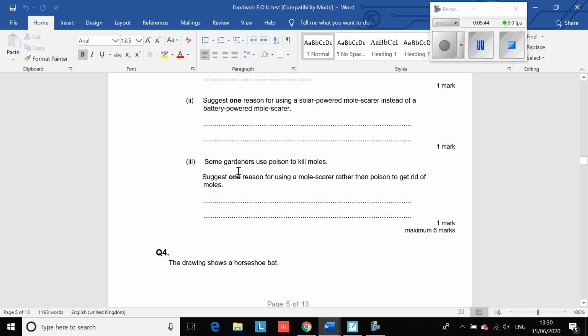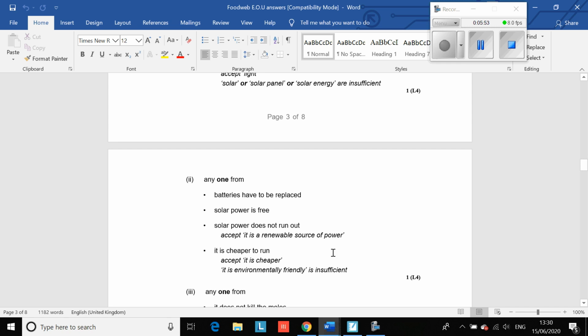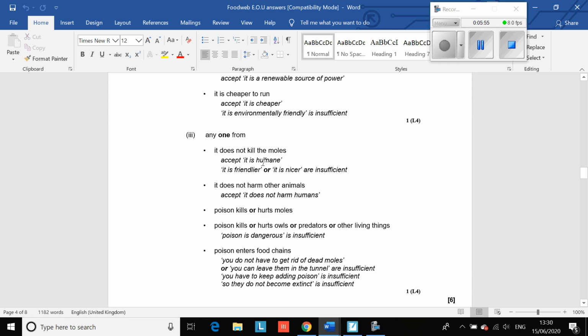So some gardeners use poison to kill moles. It's just one reason for using a mole scarer rather than the poison to get rid of moles. So it does not kill the moles. It's humane. It does not harm other animals because poison might kill other animals, including us actually. Poison kills or hurts the moles, whereas the mole scarer doesn't.